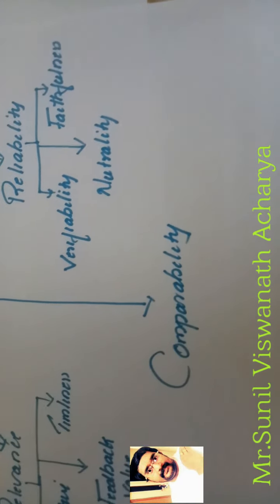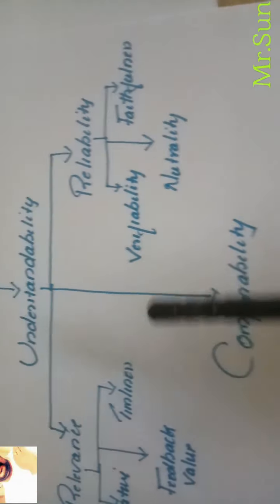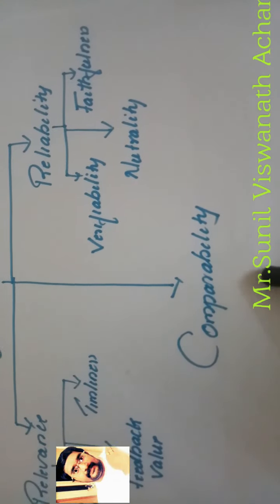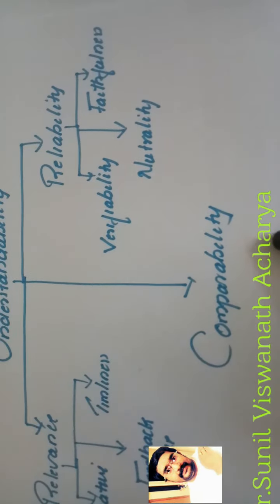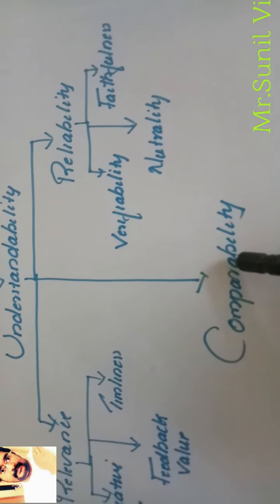Then such organizations' accounting information we can compare very easily. So accounting information should be comparable. If you follow the same method year after year, the accounting information can be easily compared.